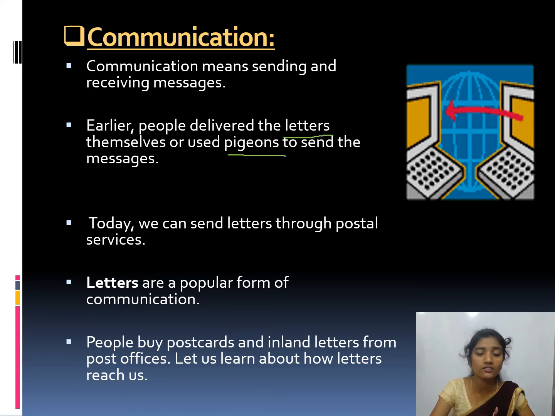In earlier days, people were using pigeons to send the letters or messages and they were delivering the letters themselves. But nowadays, we can send letters through the postal services. We can send letters through the how? Postal services.